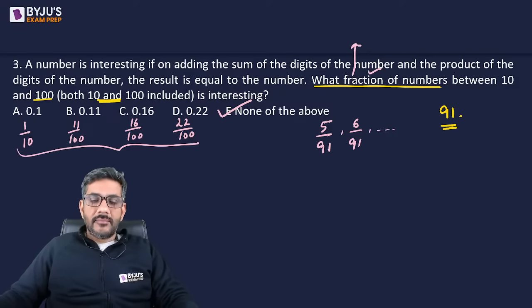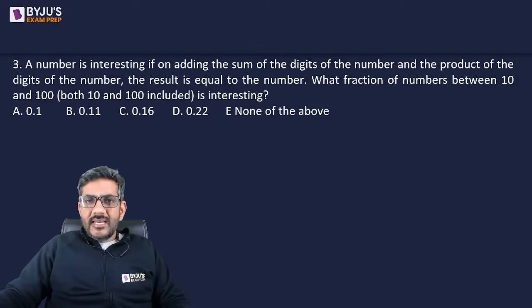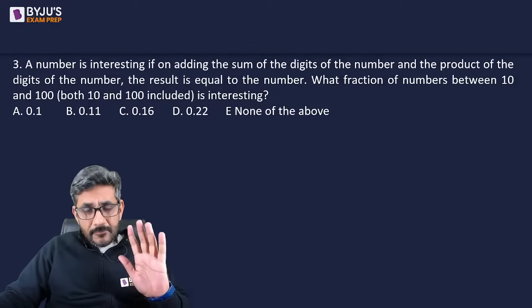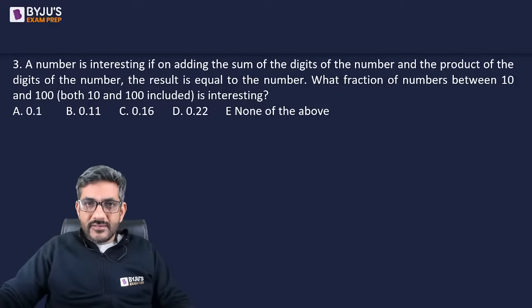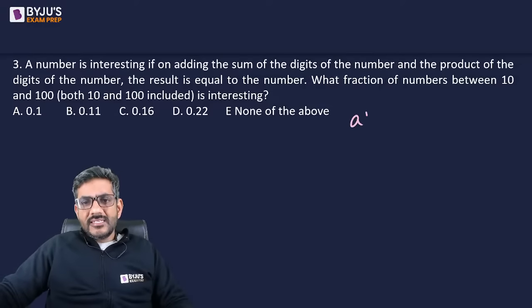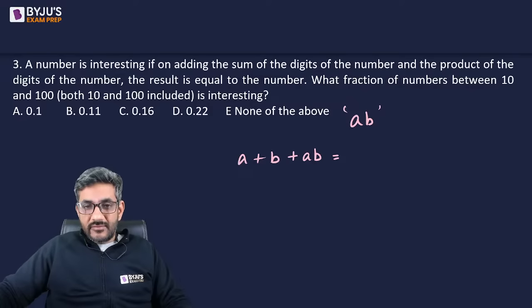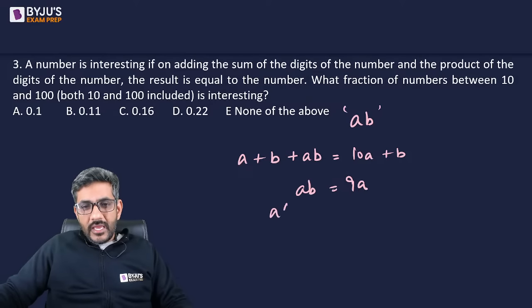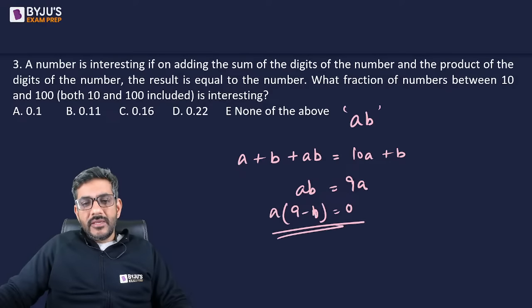Solve करने का तरीका क्या है उसके बारे में बात कर लेते हैं. The point is, between 10 and 100 तो सारे double digit numbers हैं except 100. And 100 definitely does not satisfy what is given. So that means it's a double digit number. So let us say there is a double digit number AB. The sum of the digits of the number is A plus B, and the product of the digits of the number, that is AB, he says we get the number itself. Number होता है आपका 10A plus B, right? So from here I get 10A minus A, that is equal to 9A, और B से B cancel out हो गया, is equal to AB, और A into (9 minus B) is equal to 0.